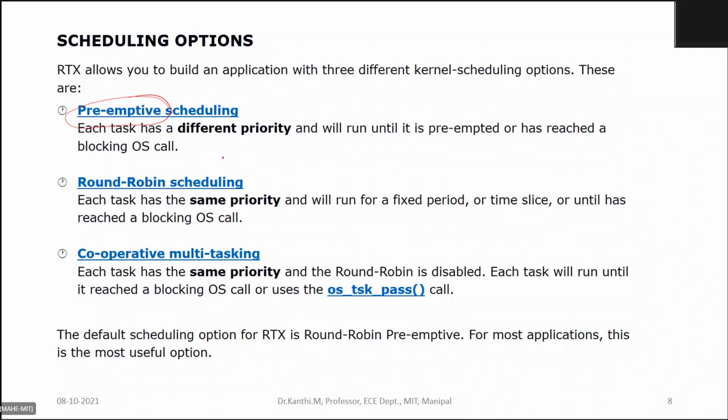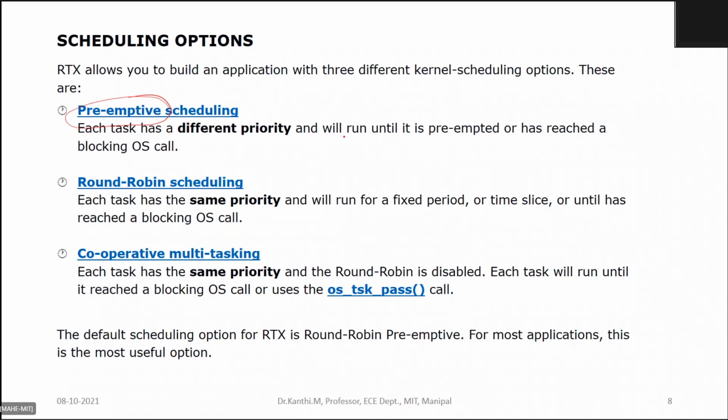whenever a task is running, there will be a set of priorities given to the different tasks, and from the ready list the task with the highest priority will be taken and start running.